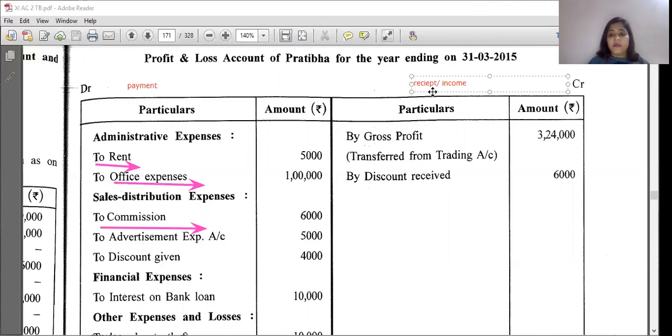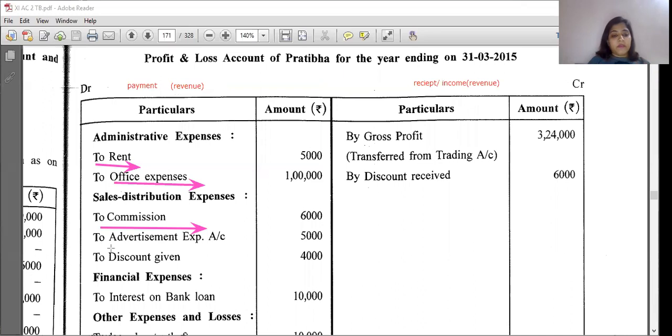Is it clear? And the word used over here is revenue. And this payment is also a revenue payment, meaning it is to be paid every month. Is it clear?